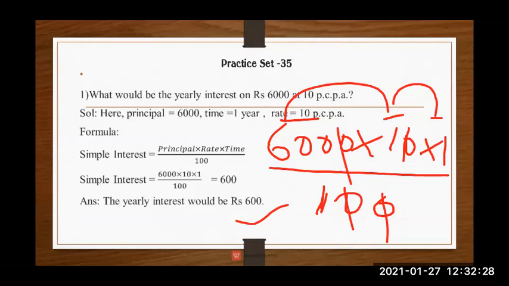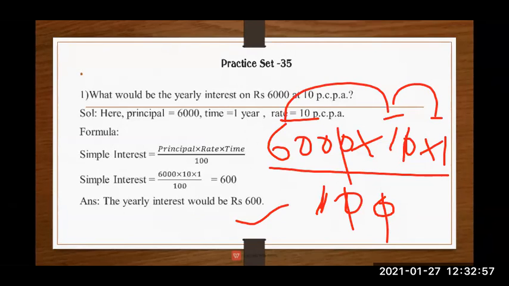So when I give 6,000 rupees to another person, he or she will give an extra 600 rupees, because that 600 is my interest. So lastly he or she will give 6,600 at the end of the 1 year.